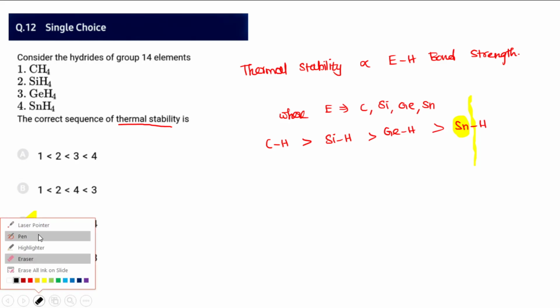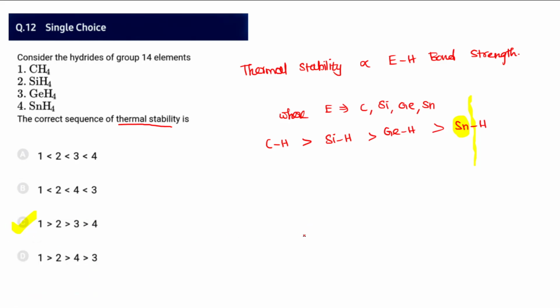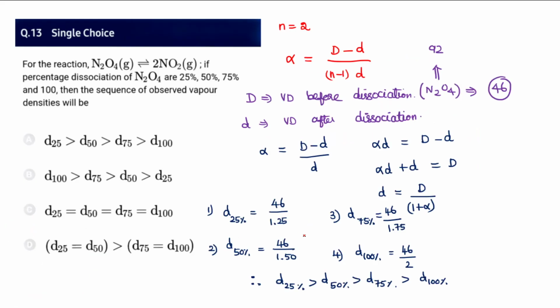Okay, so the option that exactly matches is 1, 2, 3, 4. So option C. And coming to question number 13, very important. Here the N2O4 decomposition is given, and the percentage dissociation is also given. They are asking for the observed vapor density order.